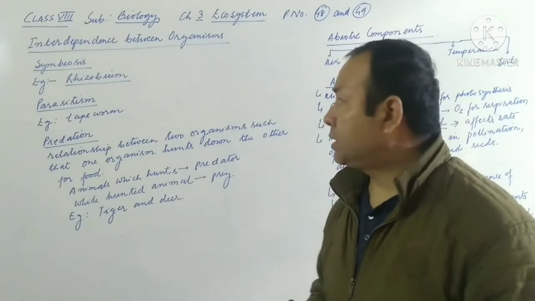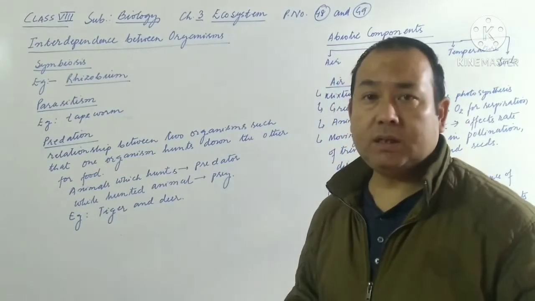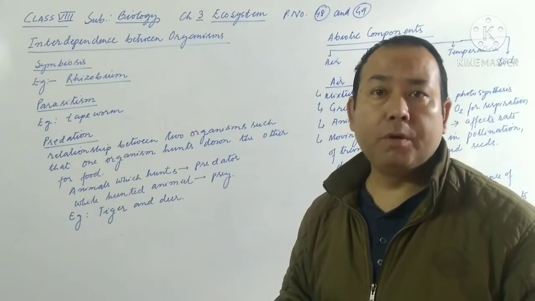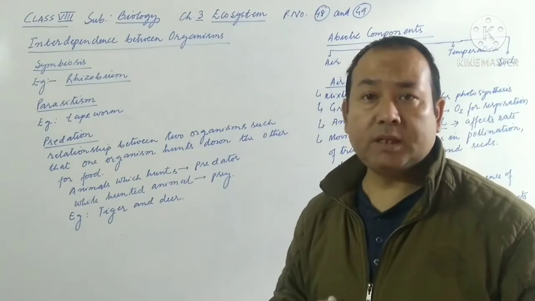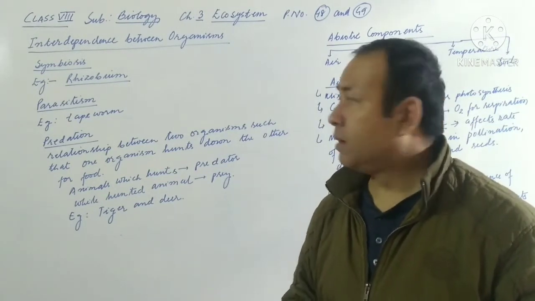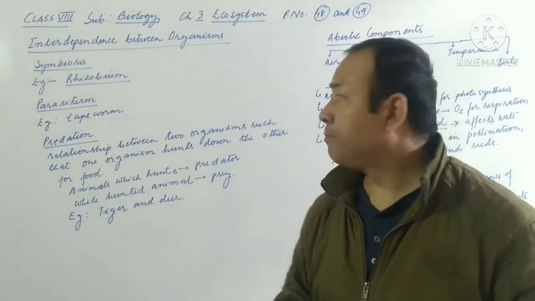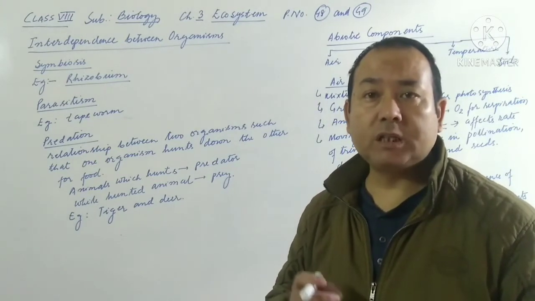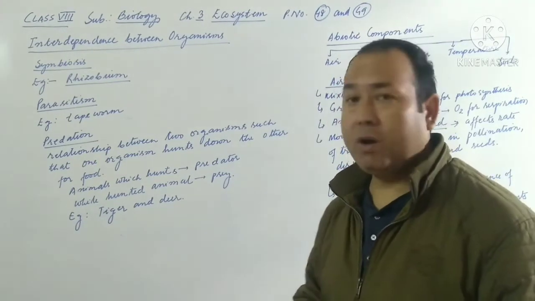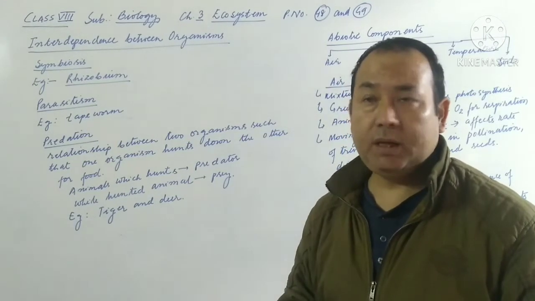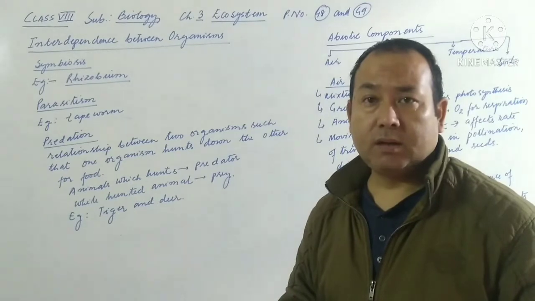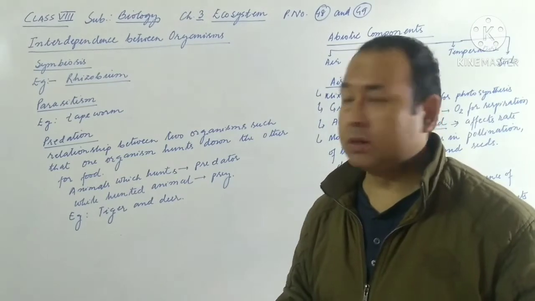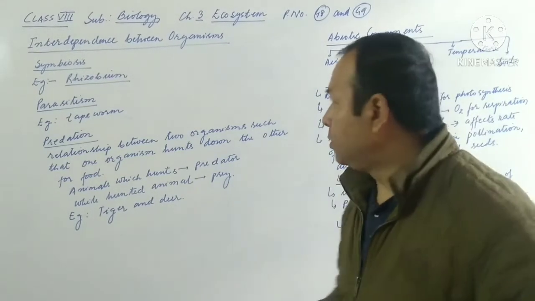Symbiosis. Let us try to define symbiosis. Symbiosis is the relationship between two organisms in which both of them are mutually benefited. The best example of symbiosis is rhizobium. Rhizobium is a type of bacteria usually found in the root nodules of leguminous plants. Leguminous plants means plants belonging to the pea family, pea, then again pulses. These are all leguminous plants. They have root nodules, swollen parts, on their roots.